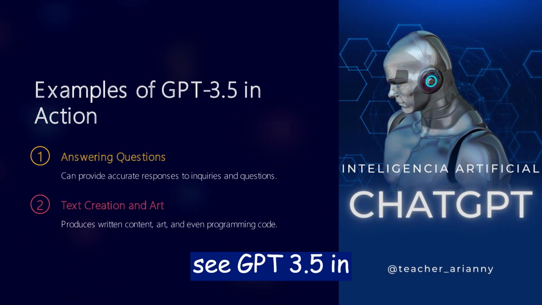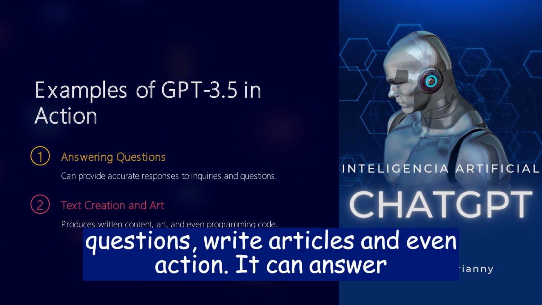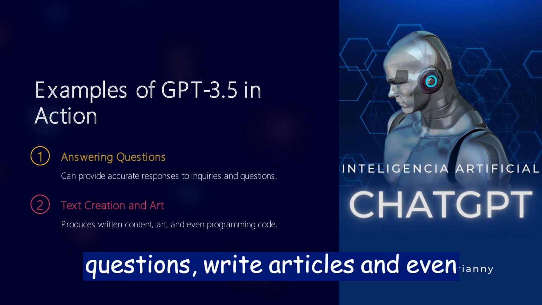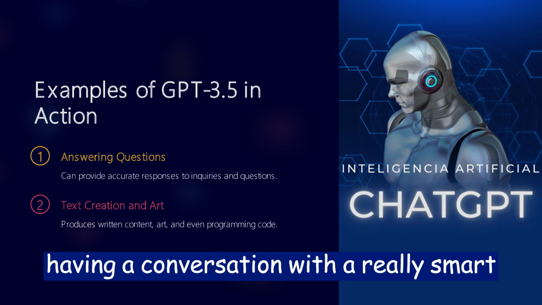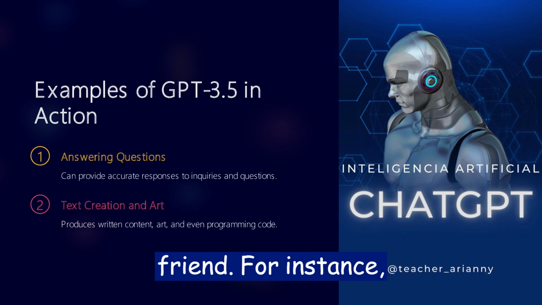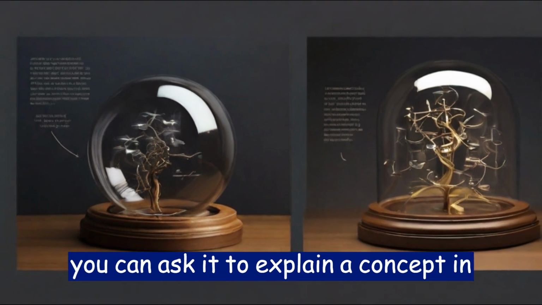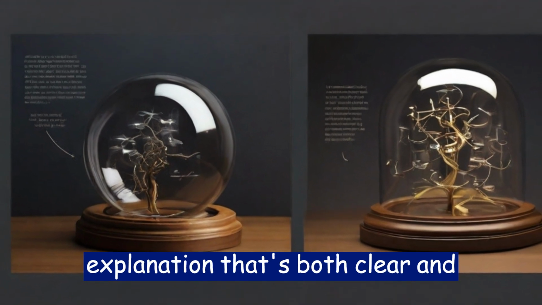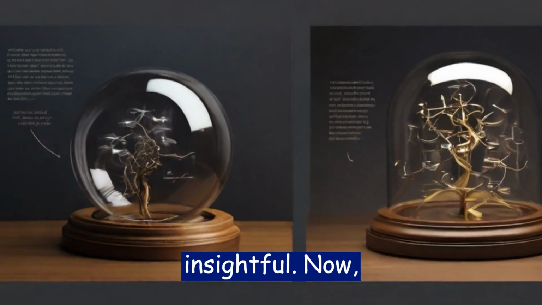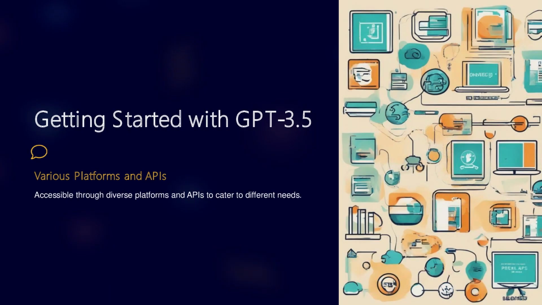Let's see GPT 3.5 in action. It can answer questions, write articles, and even create art. It's like having a conversation with a really smart friend. For instance, you can ask it to explain a concept in simple terms, and it will deliver an explanation that's both clear and insightful.